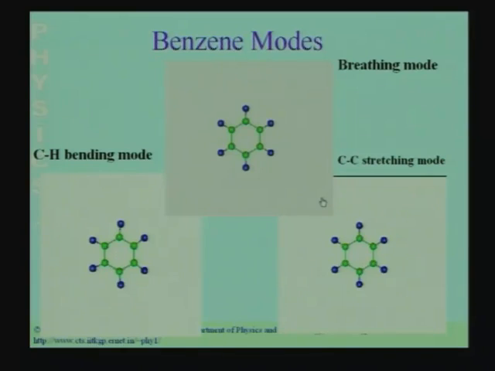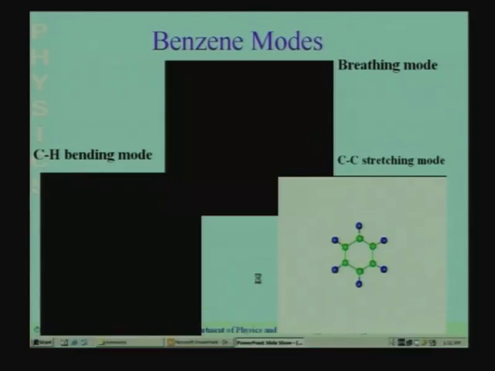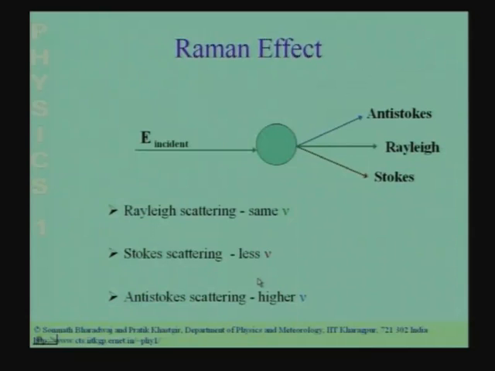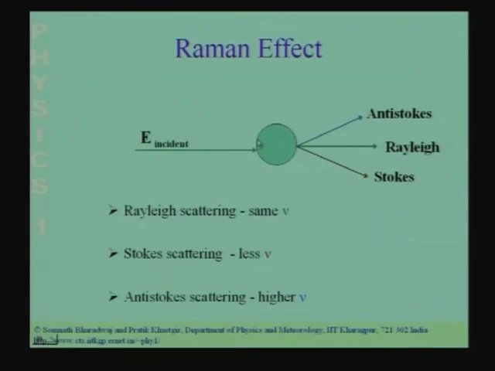Now, when we talk about the Raman effect, the Raman spectrum of benzene molecule, the experiment that is done is as follows. You have liquid benzene in some container over here, and on this container you shine very intense light at some frequency nu.